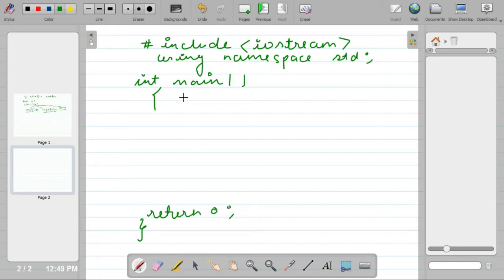So now here let's say we define a number x and we take input for this x, cin >> x.